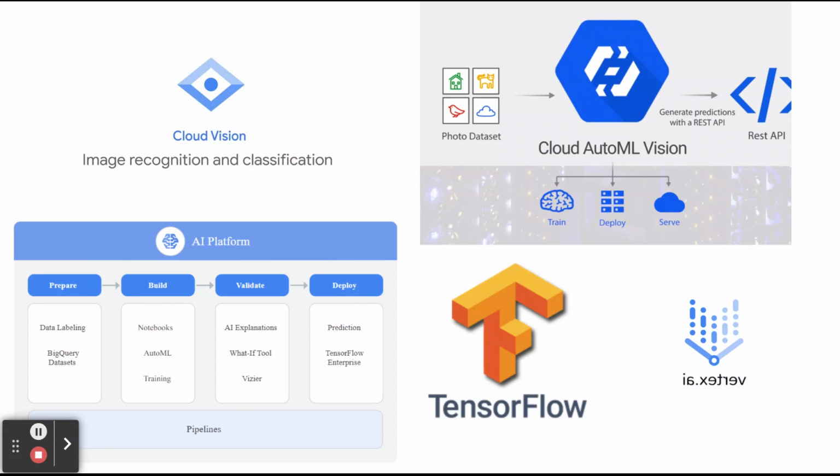Vision API is used in Google Photos, Google Lens, and Google Cloud Vision. The APIs help us get the result very quickly.